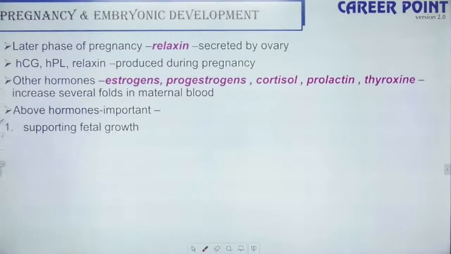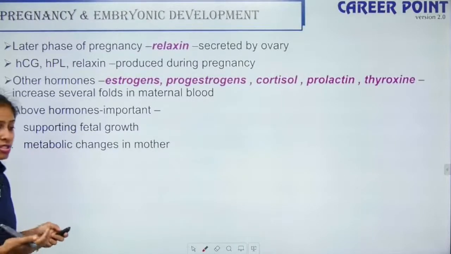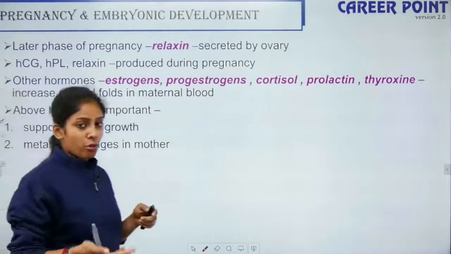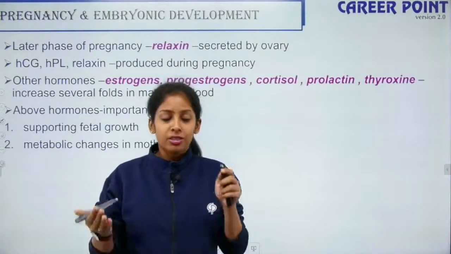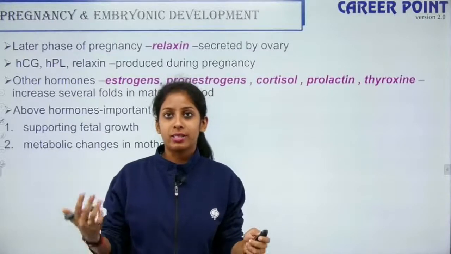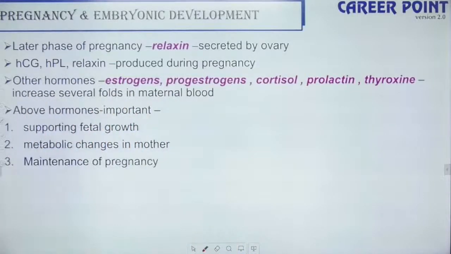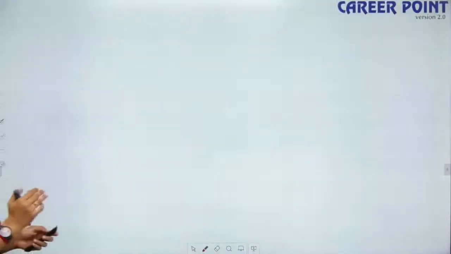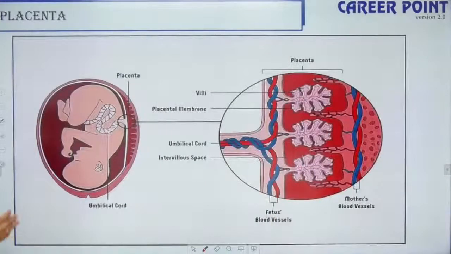So the above hormones are important. Why? Because they support the fetal growth. It helps in the metabolic changes in the mother, like the mother has to eat more, the mother has to rest well, the mother has to do a lot of exercise, the mother's breast starts becoming tender because it begins to carry milk. So all these changes happen. Maintenance of pregnancy, so it has to allow the mother's body to carry the baby, right? So all that has to be there. So this is how it is.